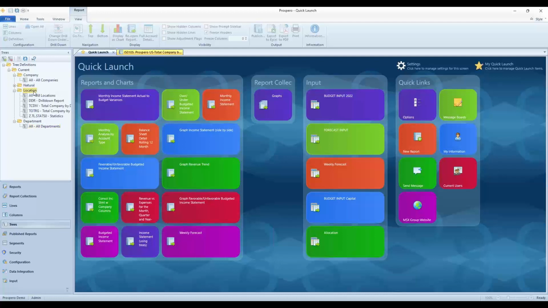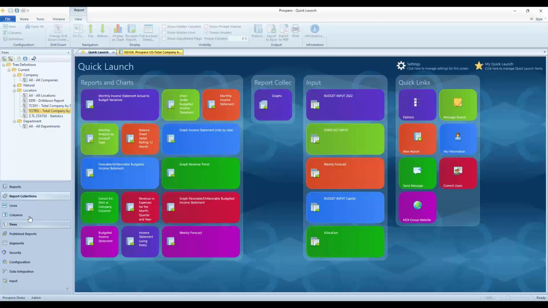For example, for location, we have the all locations tree. We've also built a summary for the whole company by division and the whole company by region. So we can set these up, define these any which way we need to, and reference any of these summaries in any row of the reports, any columns of the reports, or as prompts when we run the reports. So it's easy to summarize that data, mix and match, and use them in any kind of report layout.